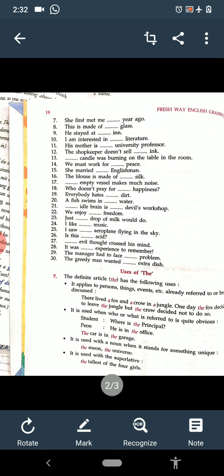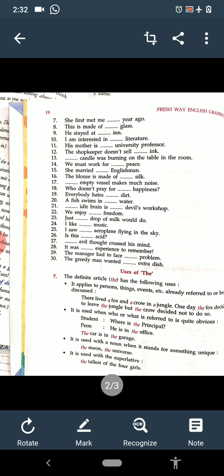A fish swims in water. Water is uncountable. No article. Dash idle brain is dash devil's workshop. An idle brain is a devil's workshop. We enjoy dash freedom. Uncountable.